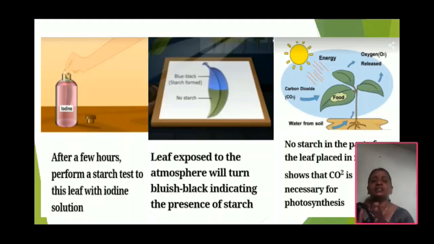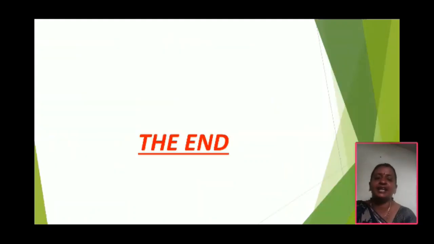The part of the leaf inside the bottle does not turn bluish black, because carbon dioxide is not available, as KOH solution absorbs the carbon dioxide in the glass jar. So the leaf does not turn bluish black, and it cannot prepare starch. Okay, this is the end of the experiment. Conclusion of the experiment.